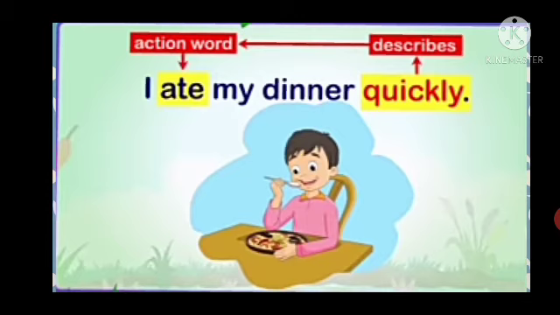So here it is telling about the verb that he ate quickly. It is describing the verb, or we can say an action word. So quickly describes an action word, that is ate. That is why quickly is an adverb.